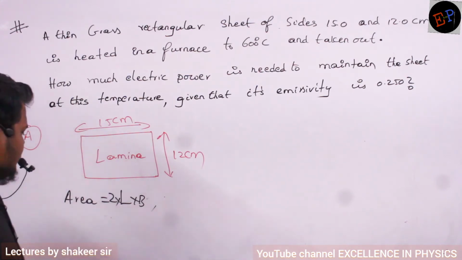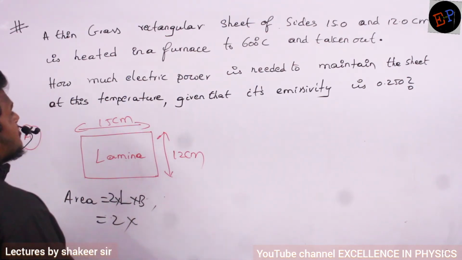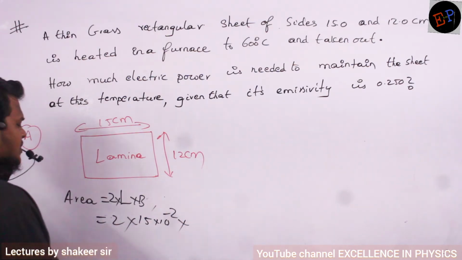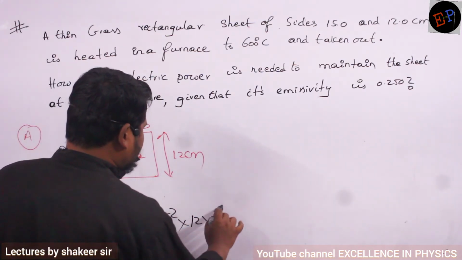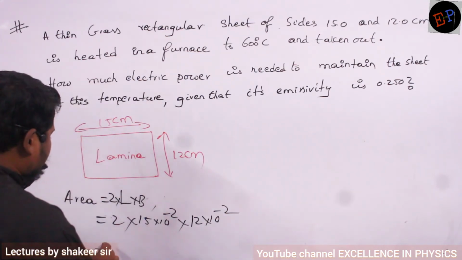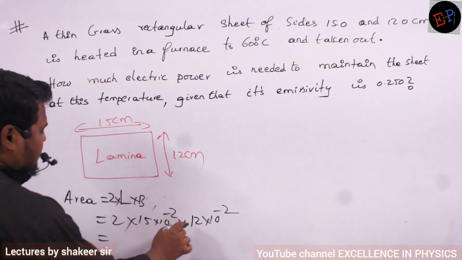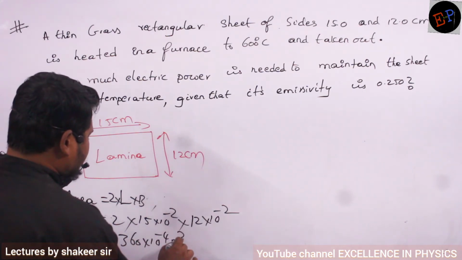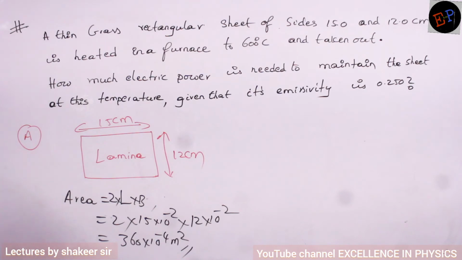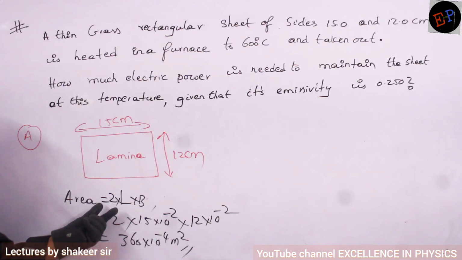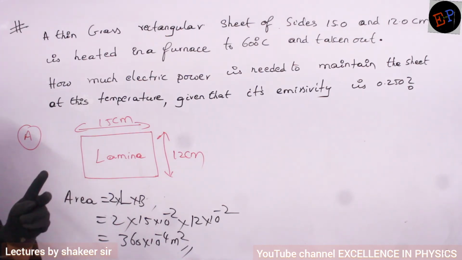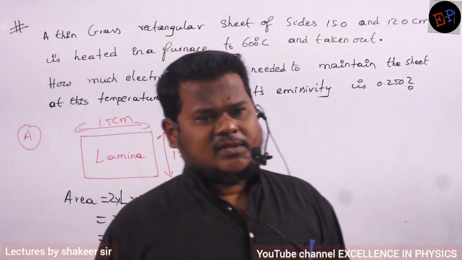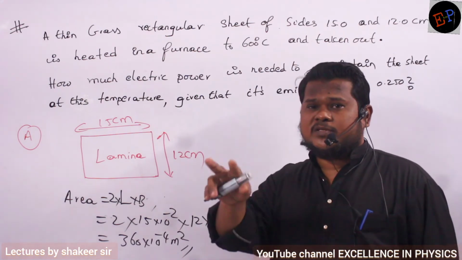So do the calculation. 2 multiplied by length, 15 into 10 power minus 2 if you convert into meters, and breadth 12 into 10 power minus 2 meters. So 2 times 15 times 12 is 360. So 360 into 10 power minus 4 meter square. This is the area of the sheet. Understood why we have taken 2 here? Because it has two surfaces. Energy is radiated from both surfaces, so its effective area becomes 2 times the surface area.